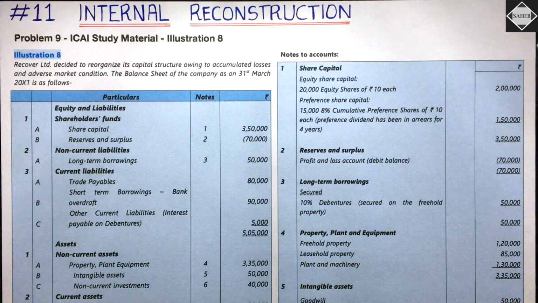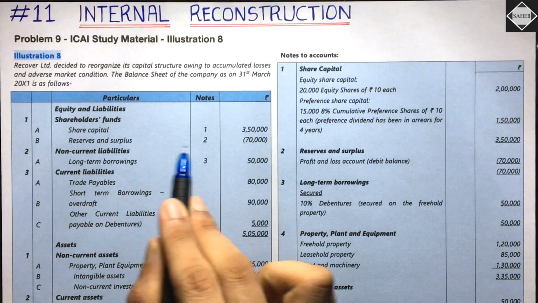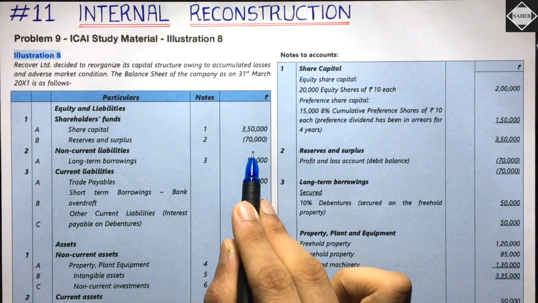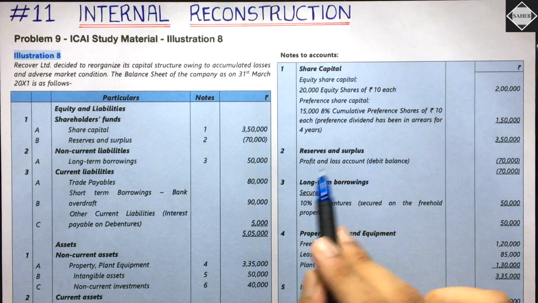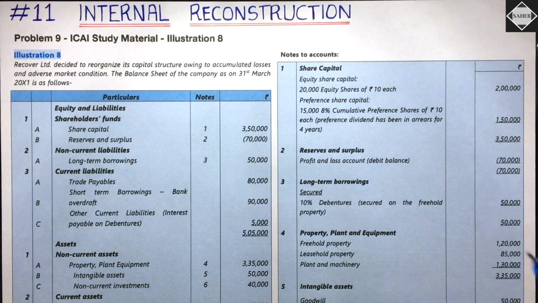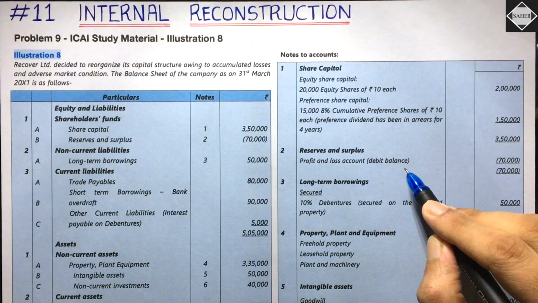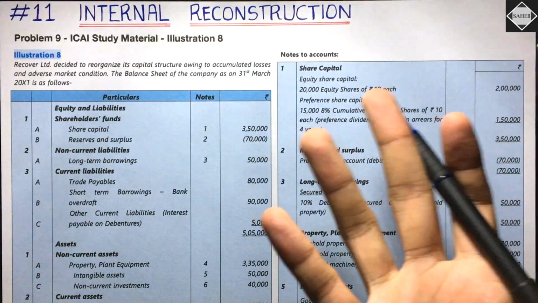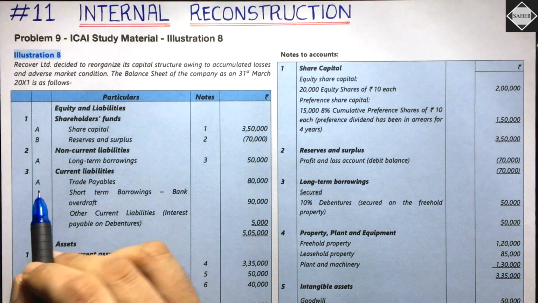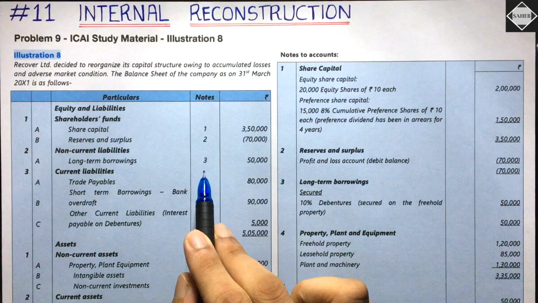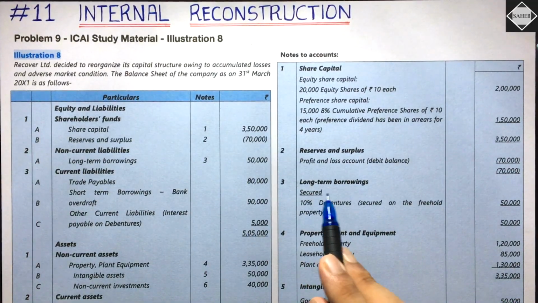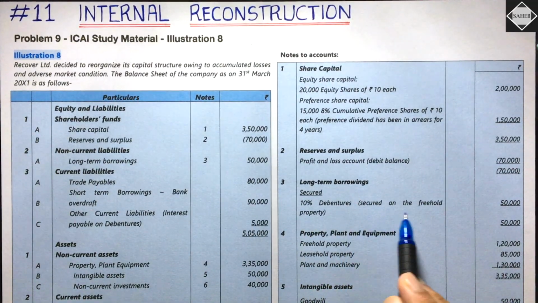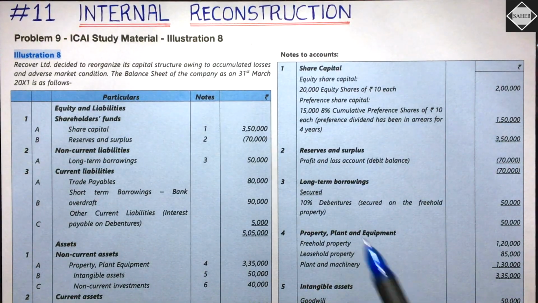Moving on, we have reserves and surplus, note number 2, 70,000 negative. Negative means loss. Reserves and surplus, profit and loss account, debit balance means loss, 70,000. What are we going to do about this? We are going to write it off in the big entry at last, by utilizing the capital reduction account. Next, we have long-term borrowings, note number 3, 50,000. In long-term borrowings, you can see 10% debentures secured on the freehold property. The debentures have a specific charge on the freehold property, and there is an adjustment regarding that. We'll come to that.